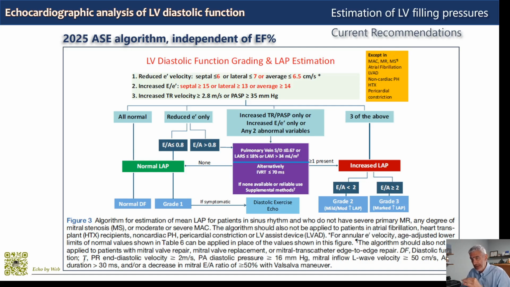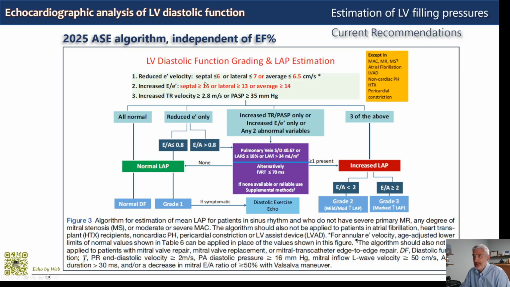So there is a lowering of the cutoff. And the E on E prime cutoff depends on whether it's based on septal, lateral, or average. The average, which I personally always recommend, is 14. And then we have TR velocity, tricuspid regurgitation velocity, with the same cutoff of 2.8.